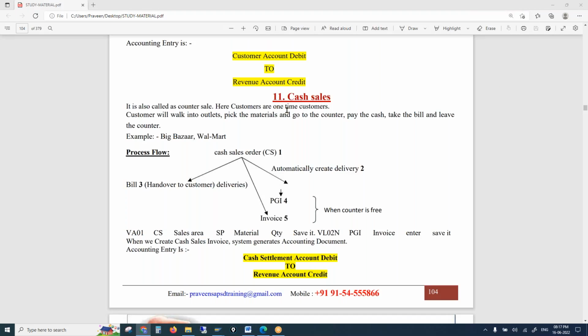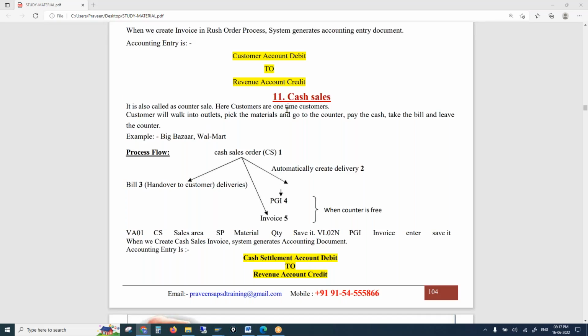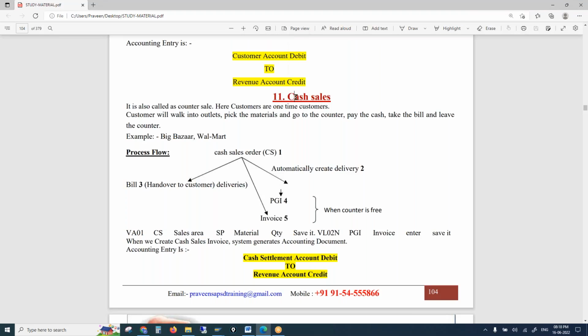So cash sales is a retail business where the customer walks into the store, buys the materials, pays, takes the bill, and just leaves.